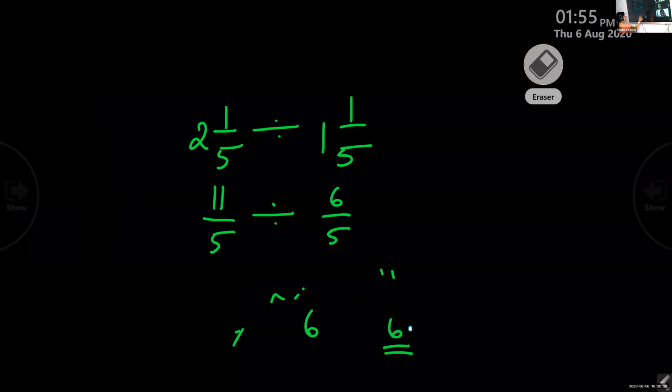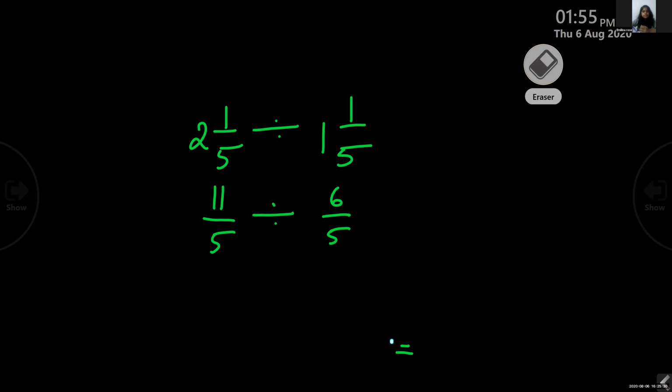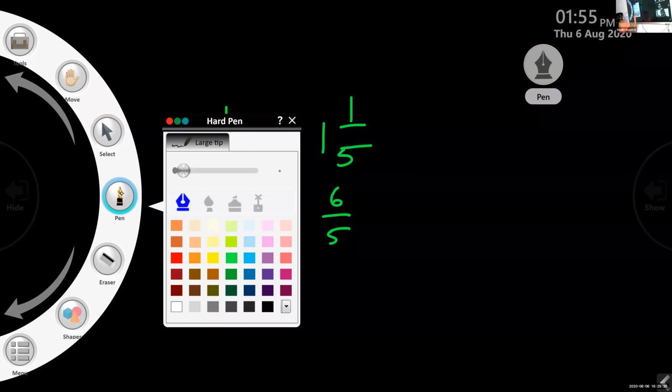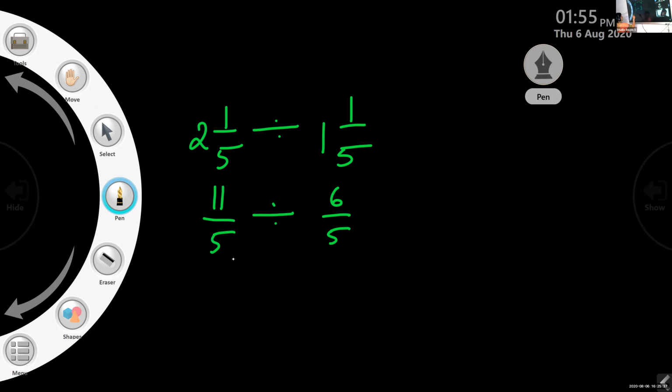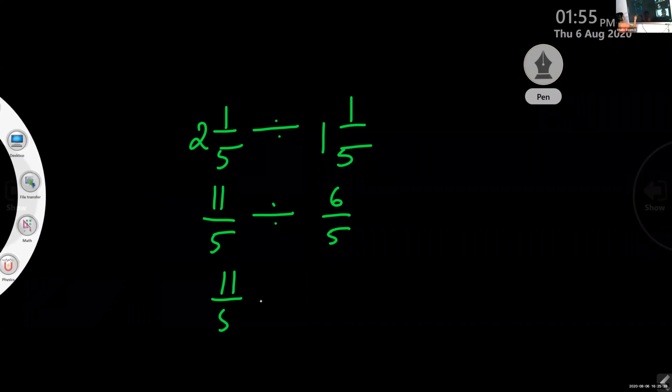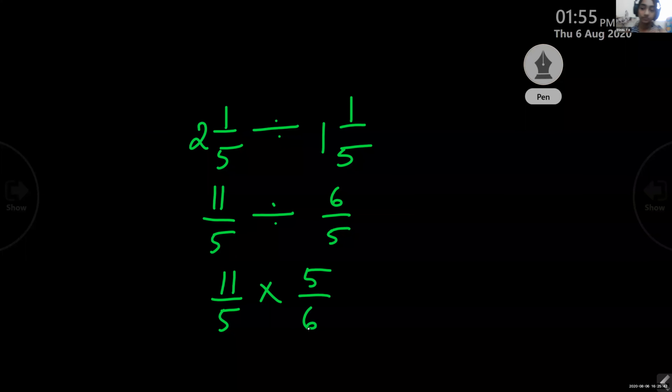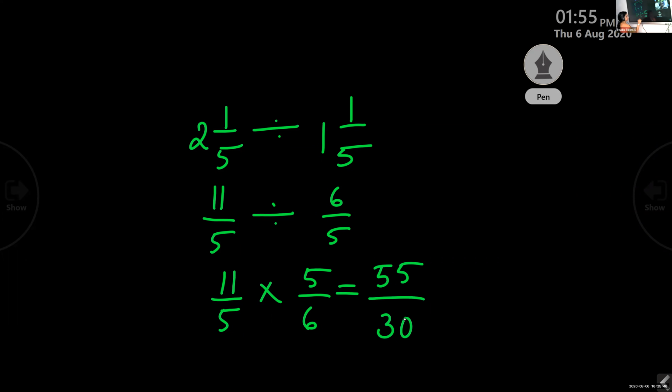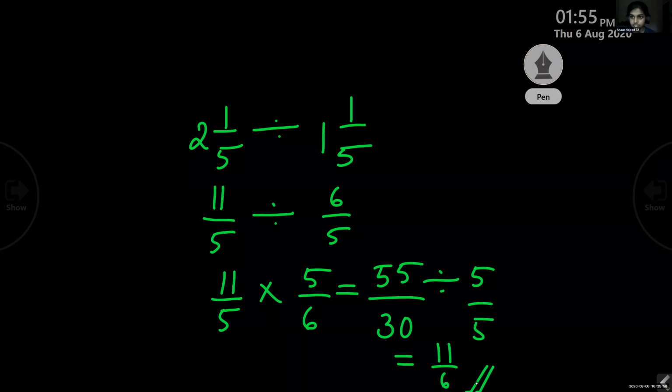Okay, I'll show you. So what is it? 11 by 5 into 5 by 6. What will you get? 55 by 30. The common factor is 5. When you divide by 5, 11 by 6. 30 divided by 5, 6. You can get 11 by 6 like this also. Clear, children? Yes, ma'am.